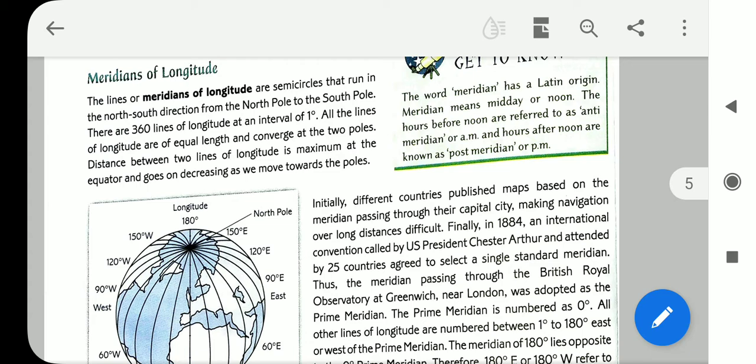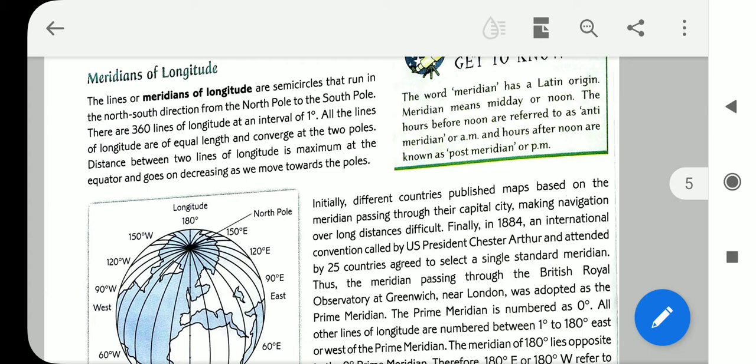All other lines of longitude are numbered between 1 degree to 180 degrees east or west of the prime meridian. The meridian of 180 lies opposite to the 0 degree prime meridian.